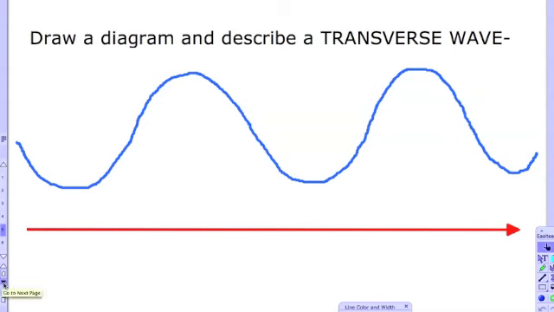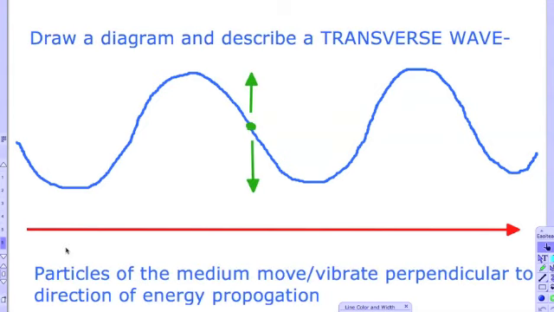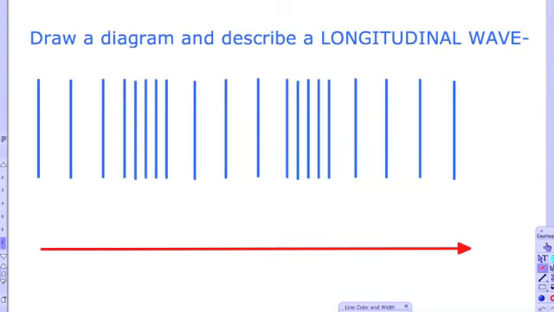Based on a transverse wave to start with, the particles of the medium are going to move or vibrate perpendicular to the direction of energy propagation. For example, in this drawing here, the energy is going to be moving towards the right across the screen, while the particle here moves up and down. So the particles move perpendicular to the energy.